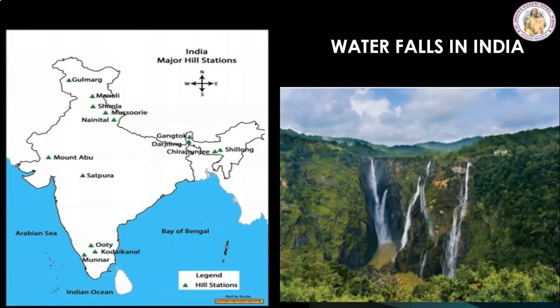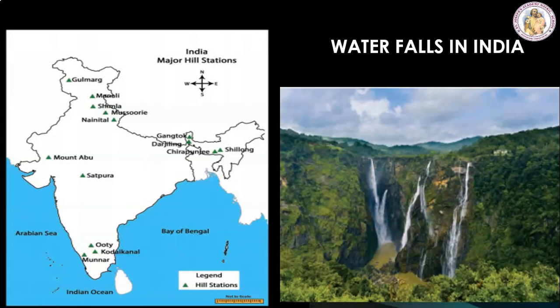So from the table we can see the waterfalls and their geographical locations. Thalaiyar waterfall, horsetail type, located in Dindigul district of Tamil Nadu. Jog waterfall, segmented waterfall, Raja, Rani, Roarer and Rocket, located in Shimoga district of Karnataka. Nohkalikai waterfall, tallest plunge type of waterfall, situated in the East Khasi Hills district of Meghalaya.